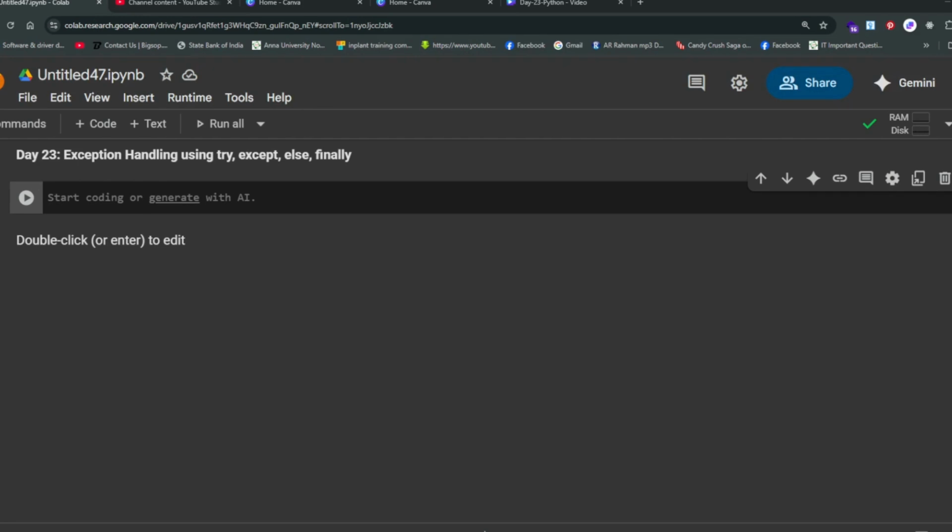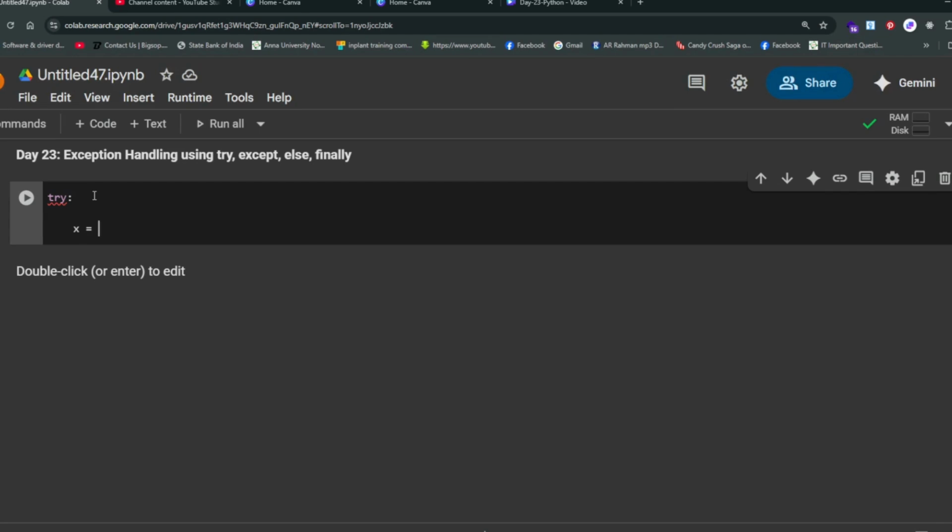Exception handling using try except else finally. These are the exceptions. We can handle them nicely in the program. Now we will start with the risky code, try. Okay, try is the risky code. It is called risky code.